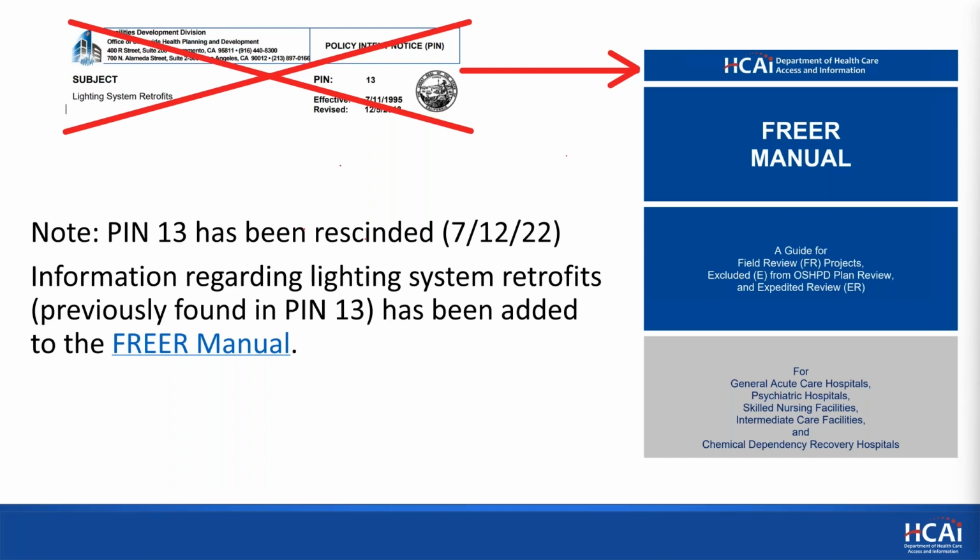A lot of people equate lighting retrofits with PIN 13. PIN 13 has been rescinded. That was back in July of 2022. This was created in the 90s to address the then energy-efficient T5 lamps, and there were a lot of retrofits changing out fluorescents for more efficient fluorescents. We've rescinded this, and we've taken the information that will be used for lighting retrofits and put it into the FREER manual.